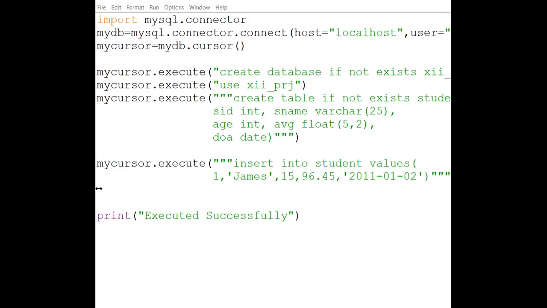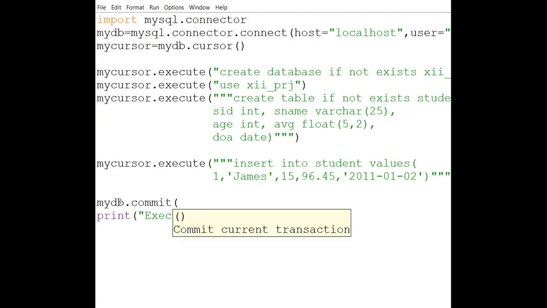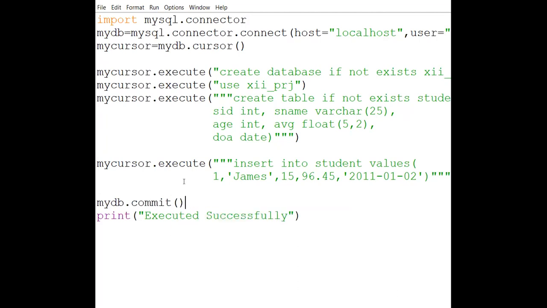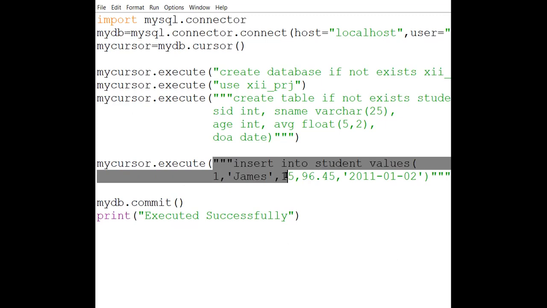Now, the next question is how to commit. For that, with MyDB, once you have created the connection, remember? So with that only you are going to commit. You are going to use the commit function. Commit means to make this change permanent in nature. Remember, it will be compulsory for insert, update and delete.